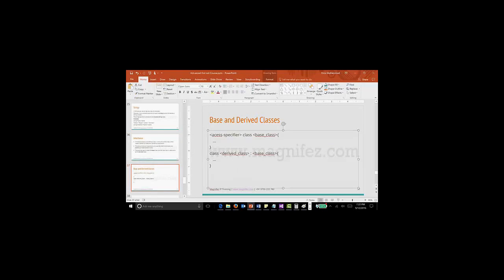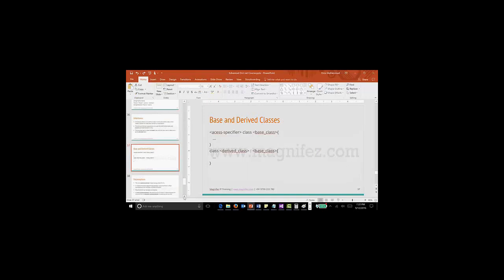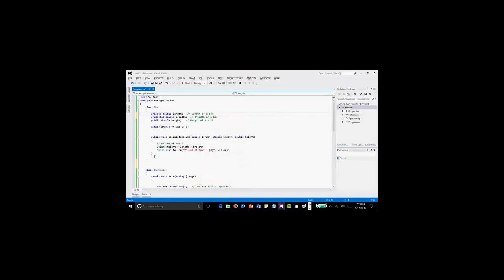So this is how you will define it. This is the main class, your parent class, and this is a child class. Class name, then colon, base class. You will see it in an example. So here itself, imagine class box is the parent class. If I need to make a child class, I will write another class, small box, colon, and mention the parent class. So what is the advantage of creating a child class? This logic is known as inheritance.